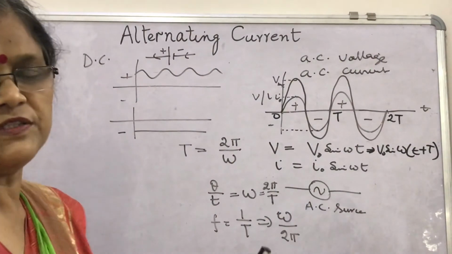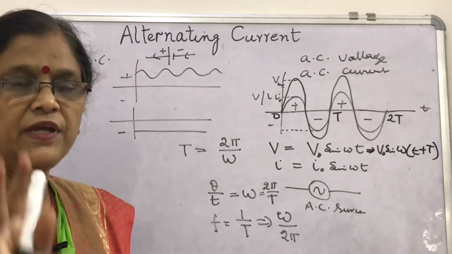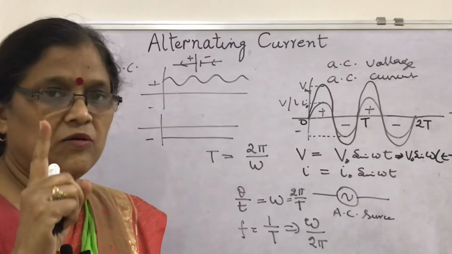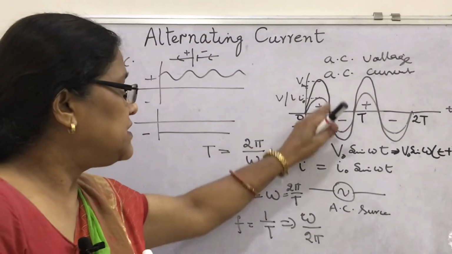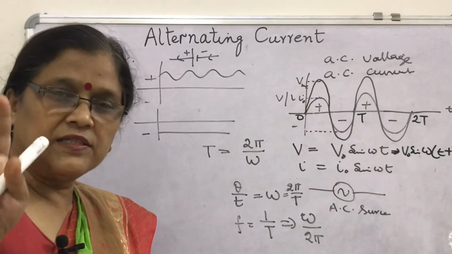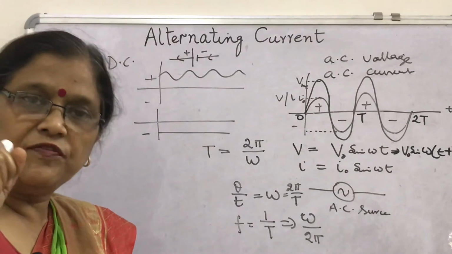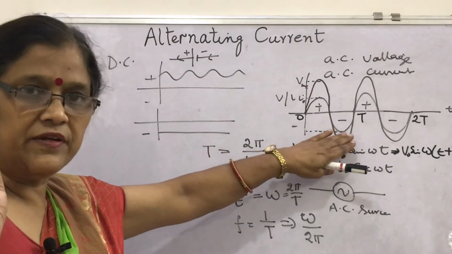What about frequency? In our homes and offices we get AC of frequency 50 Hertz. What does it mean? 50 cycles in 1 second. Suppose in a bulb the current flows 50 times in the positive direction and 50 times in the negative direction.